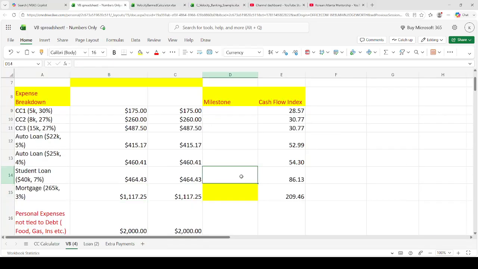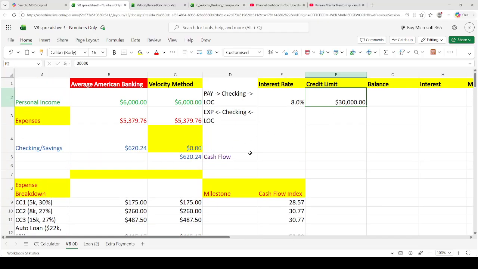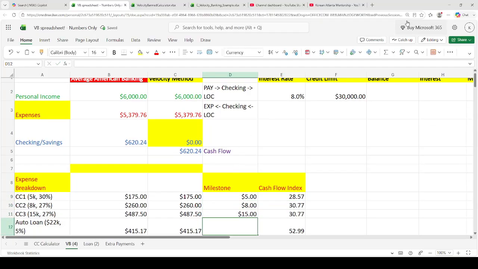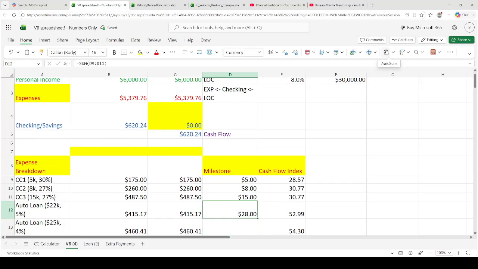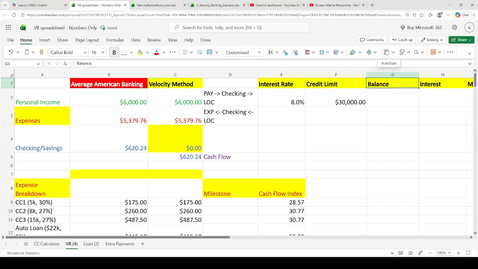All right, so now this is what we're gonna do. We have our debt ranking, right? This is the order that we pay off the debts. Now we have a $30,000 limit. So let's just see if we can pay off these credit cards and move it into a line of credit. So that's gonna be 5, 8, 15. And then I'm gonna go ahead and sum it up. And that's 28,000 of the credit card debt we move into the line of credit.